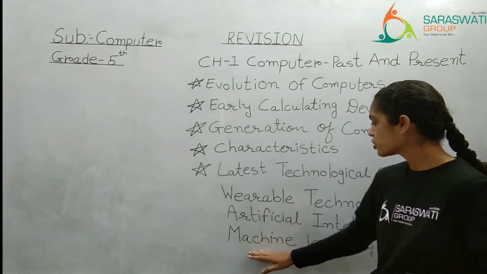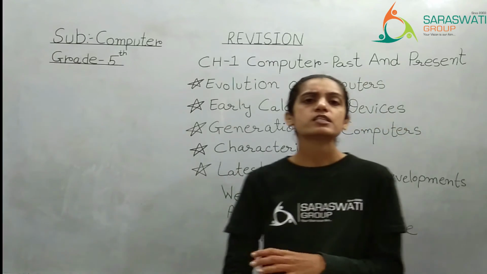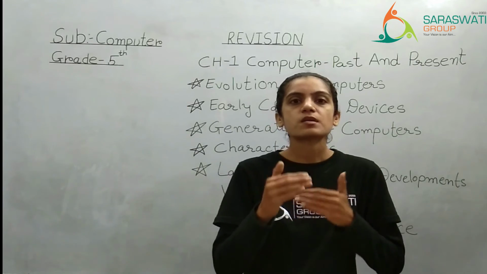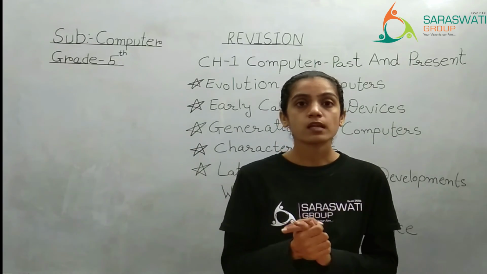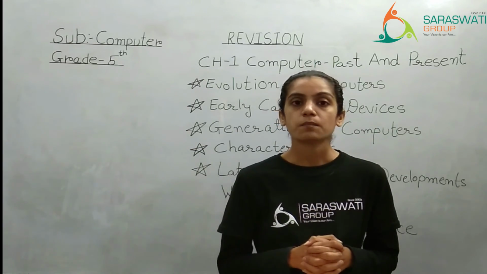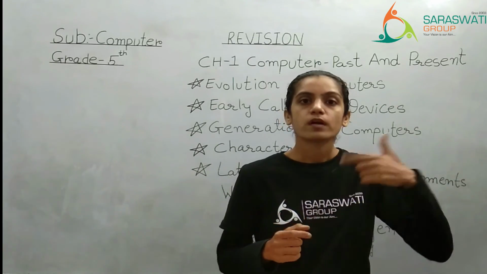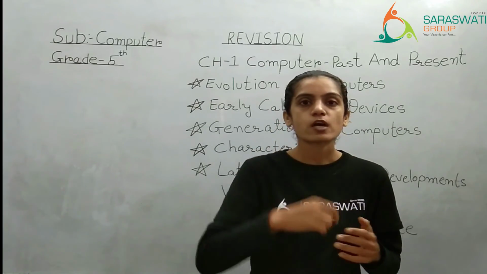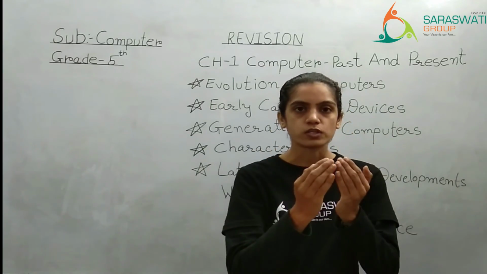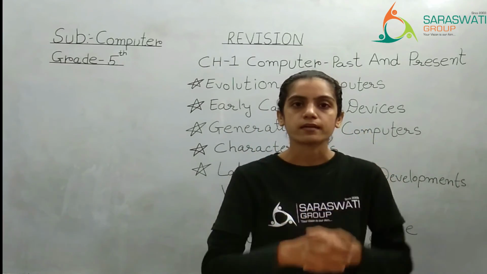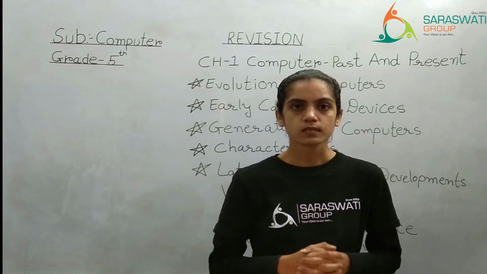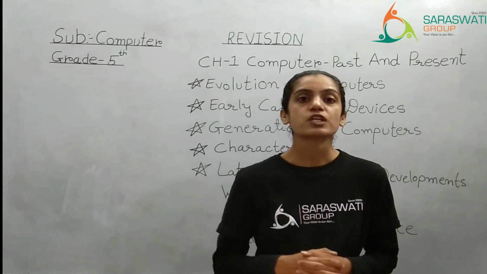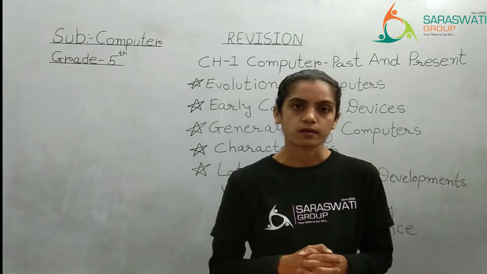Next one is machine learning. Artificial intelligence and machine learning go together. Say for example, voice based assistants like Siri and Alexa. Alexa, please play the song. So it will start playing the song. Why? Because you have given an instruction. And that technology, that Alexa, is connected with the internet or maybe Wi-Fi. So it will work according to your instruction. So what is that? It is artificial intelligence and machine learning.